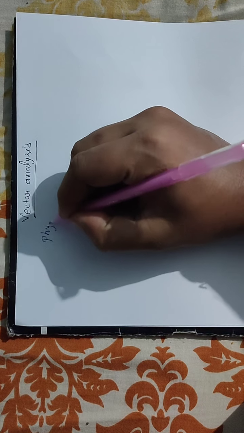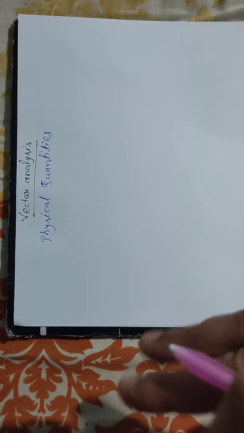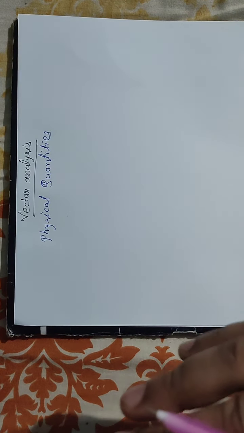What are physical quantities? Physical quantities means anything which can be measured. For example, mass is 20 kg, or temperature, or distance, or the velocity of a car, or the acceleration. Anything which you can measure is called physical quantities. What you cannot measure, like how much your mother loves you, is not part of physical quantities.